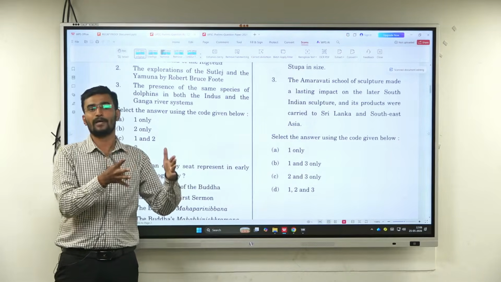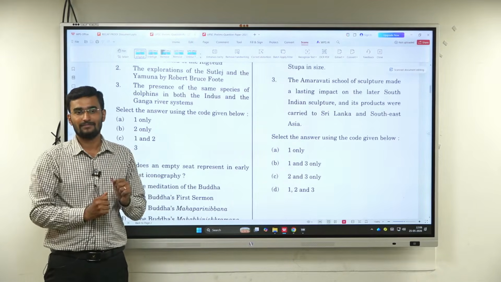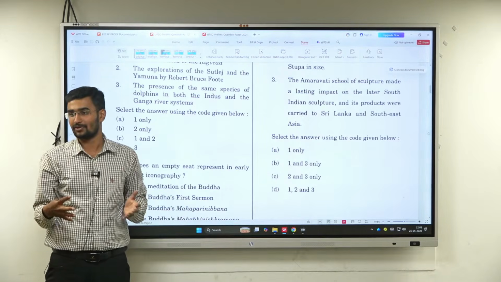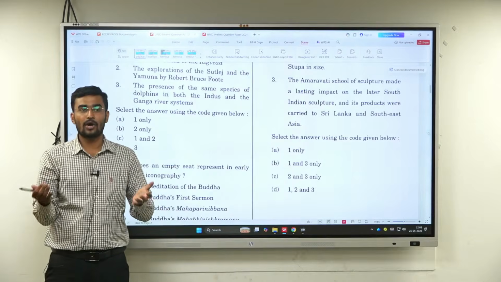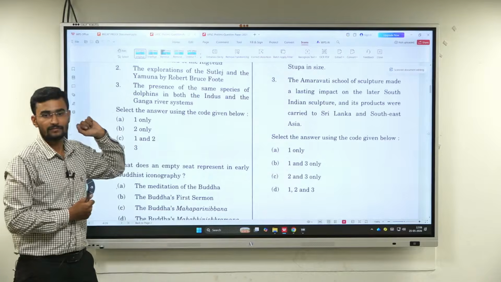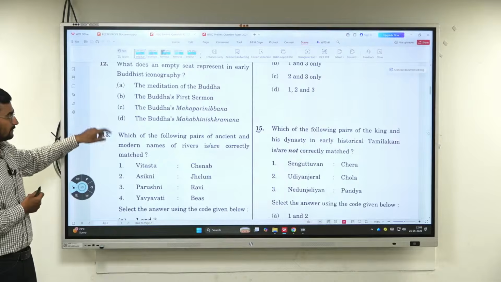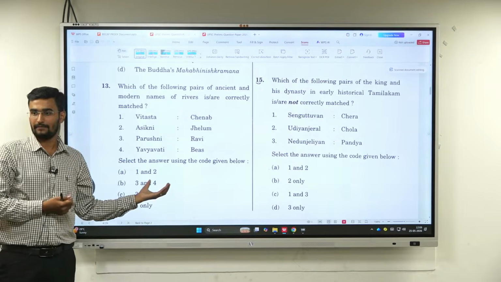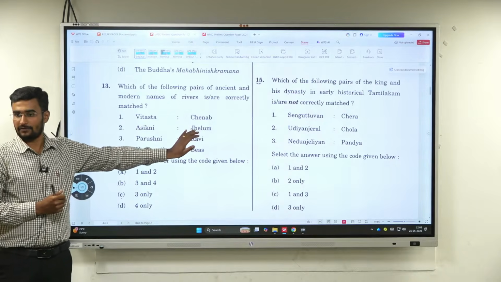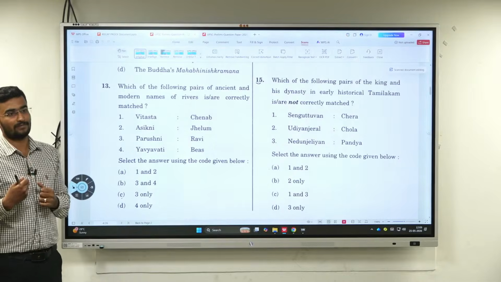Neither purely about the political dynasties, neither purely about Mauryas or Guptas, not even Vijayanagaras, because everyone knows about all those 3. But they are going for the smaller dynasties. It can be the Cholas, Cheras, the Pandyas, or the Hoysalas, or it can be about art and culture. In the same manner, Buddhism iconography, direct questions. Now this you would have studied. You will definitely have read this in ancient. Nothing but different rivers, they are modern names. You will definitely have read this, but how to remember it is a challenge. You need to make some mnemonics.